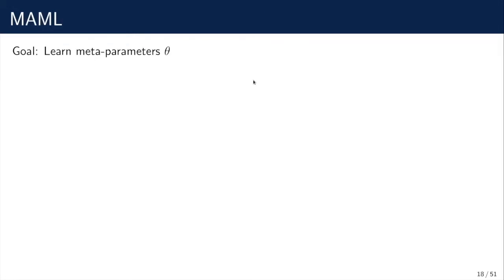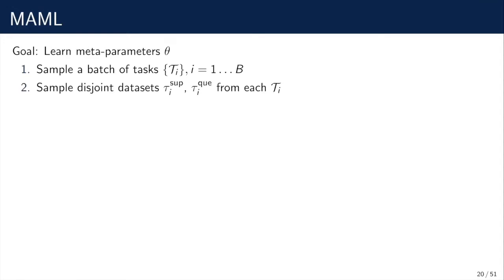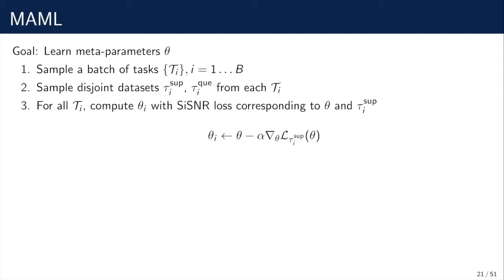So the whole process would be: we want to optimize the initial parameter theta. We first sample a batch of tasks. Then we sample disjoint datasets from each task, which are the support set and the query set. Furthermore, we want to compute the task-specific parameters theta I from the initial parameter theta.